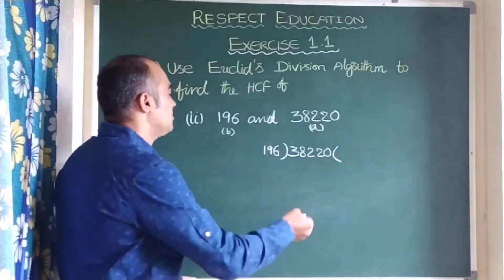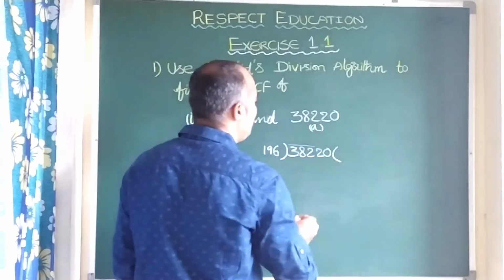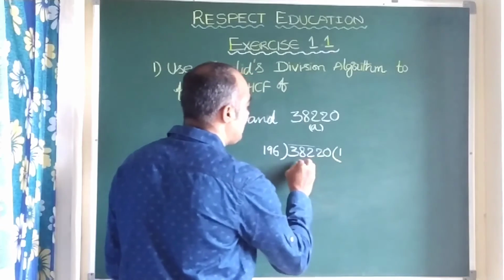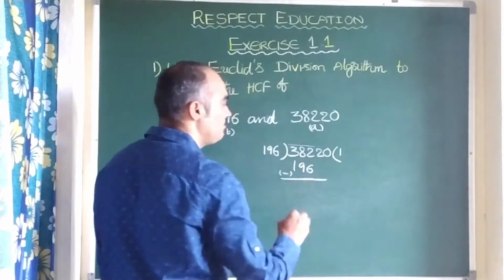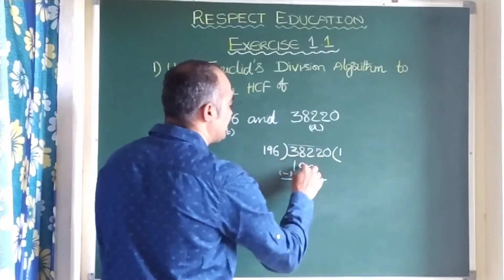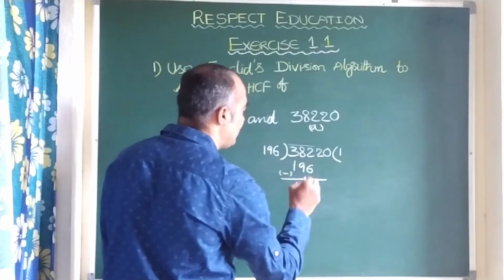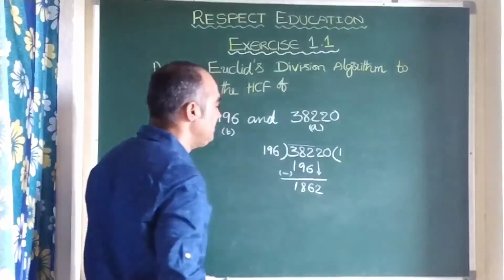Let us take up to 382, 196 ones are 196. Let us do here subtraction. This is 12 minus 6 means 6. Here 17 minus 8 is 9, it is 1. So here 2 is to be dropped. So it is 1862.